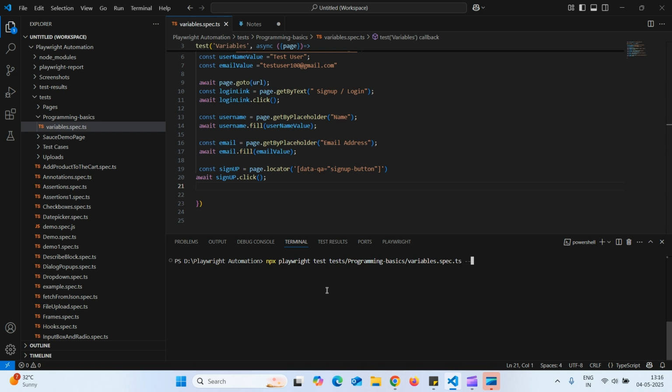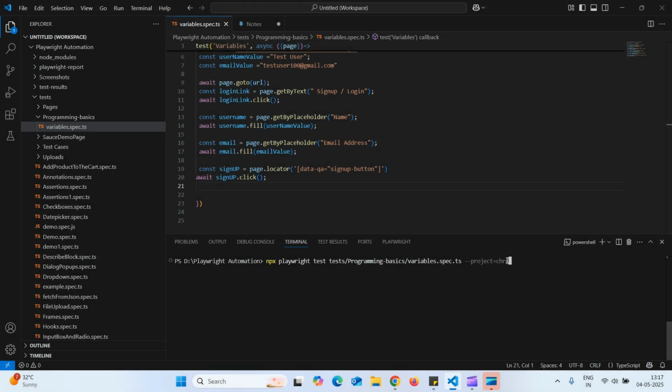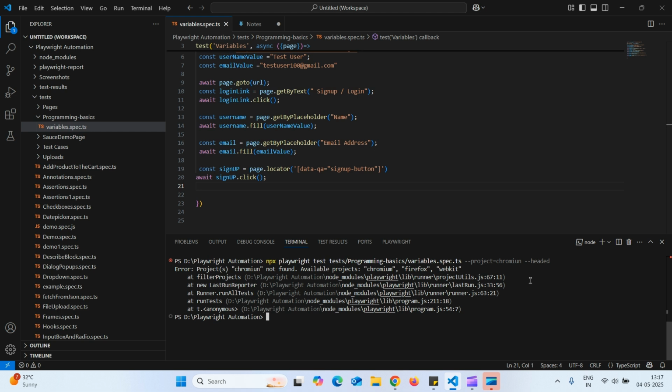I want to execute only in the Chromium browser, so --project=chromium and --headed. Sorry, the spelling is wrong. Chromium. Okay.